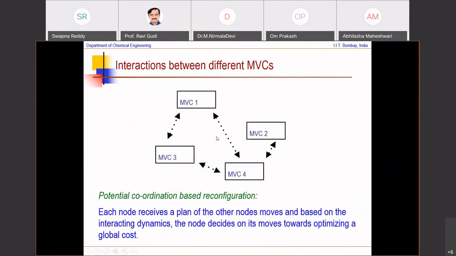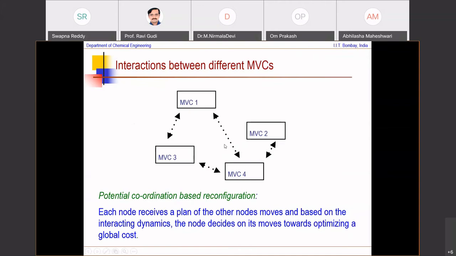This is particularly true in large power systems, for example, where there are grids that operate with grid subsystems that are operating with their own controllers, but whatever decisions they make might affect the other power grid. Or likewise, in water distribution networks, when you dose disinfectants, whatever decisions you make in one subsystem will actually affect maybe another subsystem, because the water is flowing into that subsystem as well. So the extent of interaction needs to be assessed.